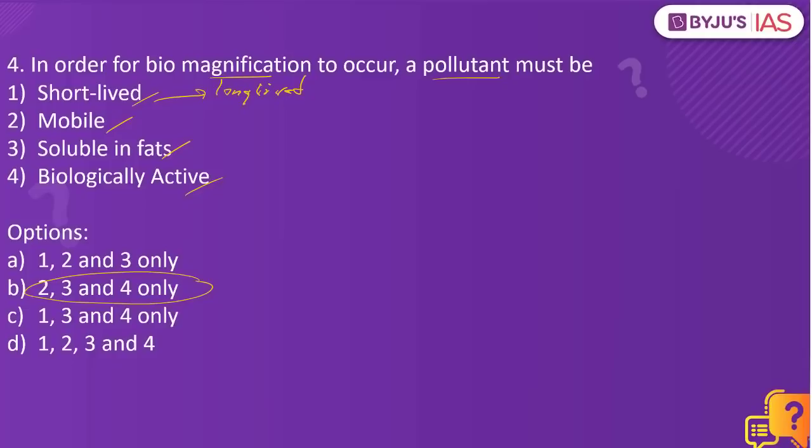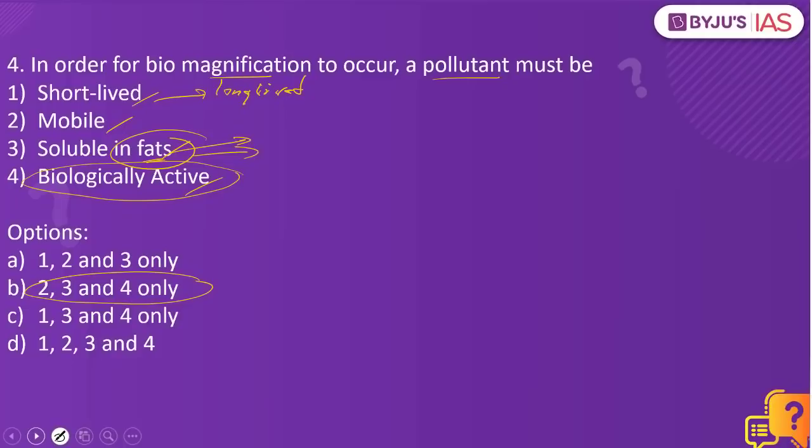In case they are mobile, that is when they would be able to transfer from one trophic level to another trophic level. If they stay in one particular place, it will not move from one organism to another. When we are speaking about soluble in fats, why does it have to be soluble in fats? Because if it is in water, this can also be excreted by that particular organism. But if it is soluble in fats, this can be transferred from one organism to another. Let's take the example of milk produced by a mammal. In case there is a pollutant which has entered this particular fat, this can also be transmitted to the future generation as well. Finally, this pollutant also has to be biologically active.